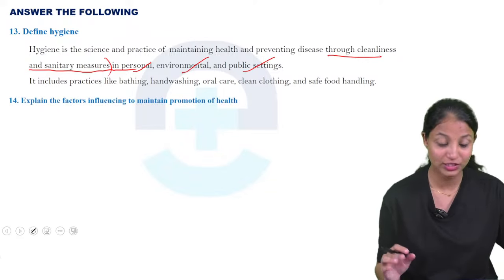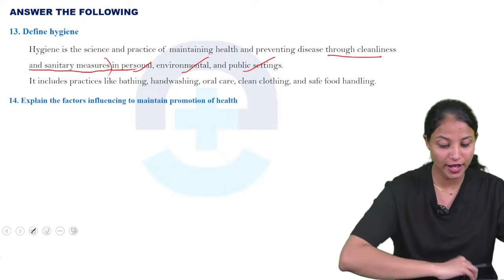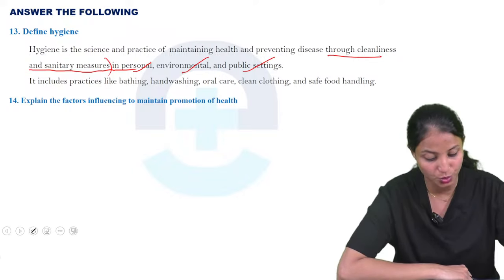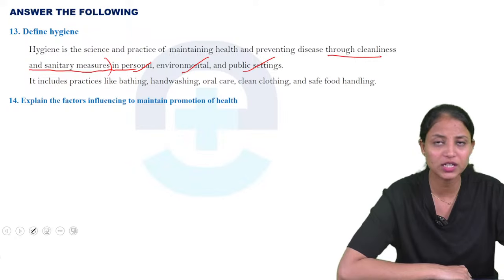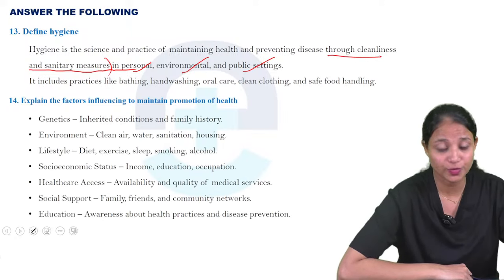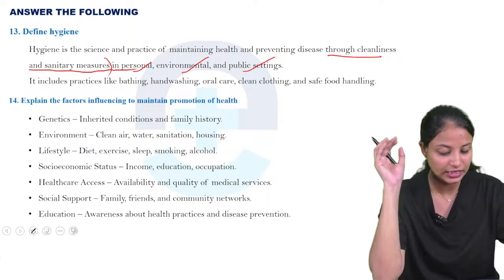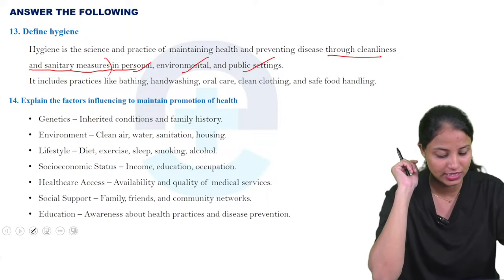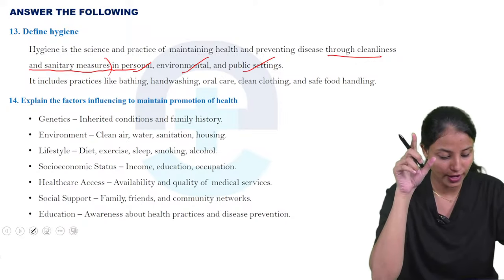Next we are moving to the 14th question. Explain the factors influencing the maintenance and promotion of health. What are the factors? So here are the factors. First factor is genetic factors. These are inherited conditions and family history. It is the first factor, genetics.